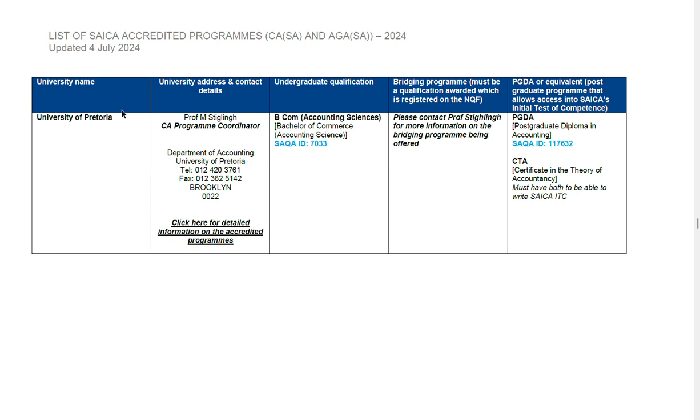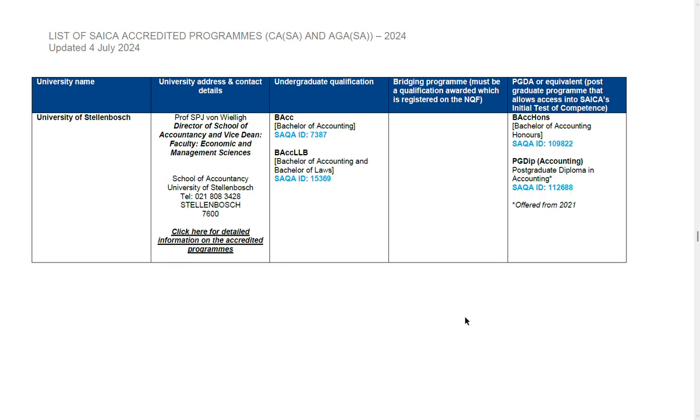We also have University of Pretoria. It is in Pretoria, in Gauteng. They do provide an undergraduate qualification, which is BCom Accounting Science, or Bachelor of Commerce Accounting Science, and the SAQA ID is 733. It is very important as well: if they're saying this qualification you see on screen is now full, you have to look for an alternative university that will provide you the course that you're looking for.